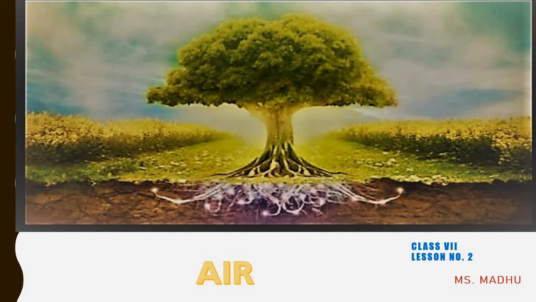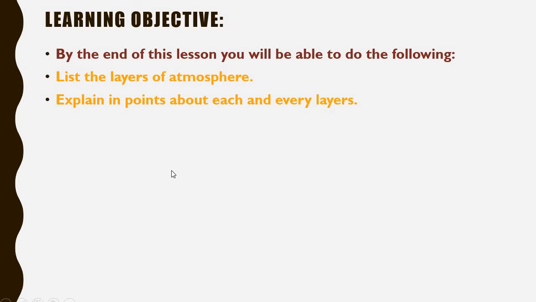which make up the composition of the atmosphere. We came to know that oxygen makes 21% of the atmosphere, whereas nitrogen makes 78%. Argon comprises 0.93%, whereas carbon dioxide is 0.03%, and the rest of the gases comprise 0.04%. So today we shall continue with that and learn about the structure of the atmosphere, in which we are going to discuss the layers of the atmosphere.